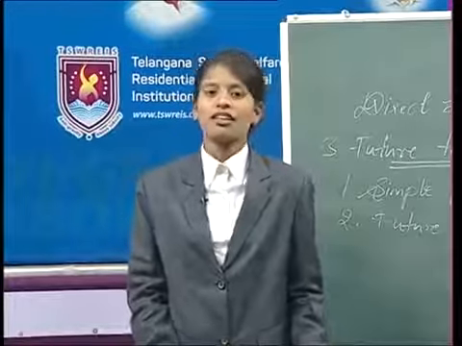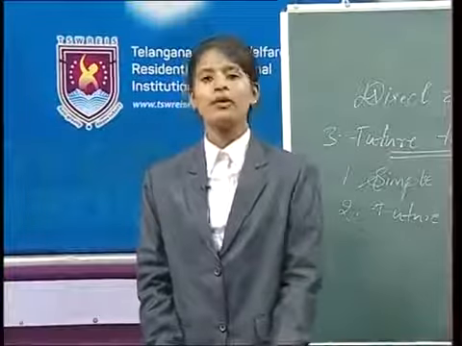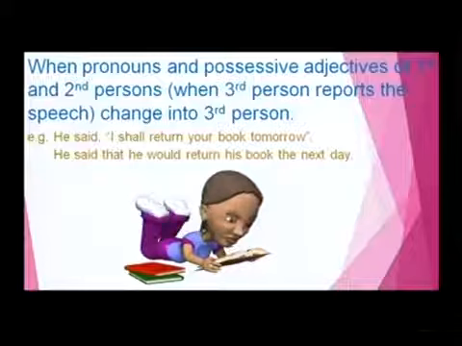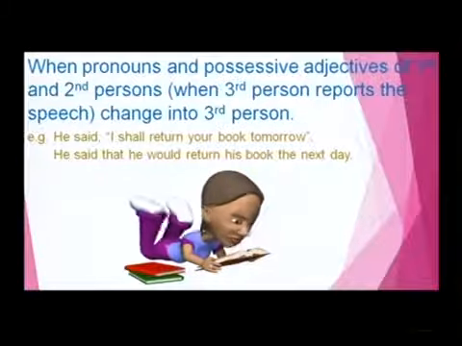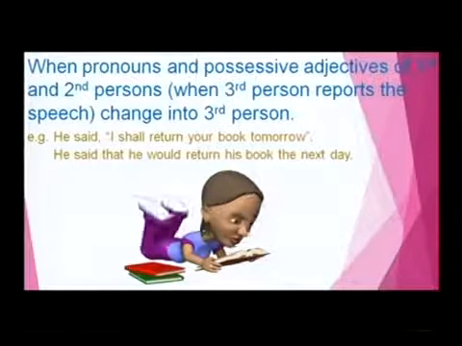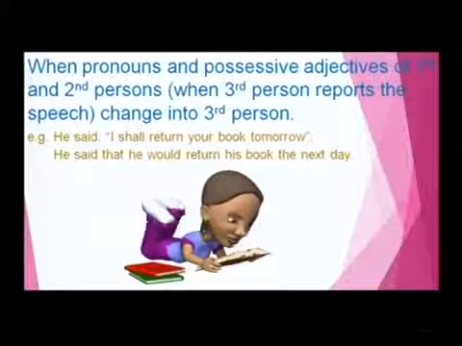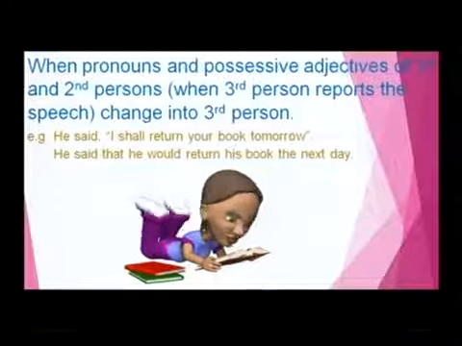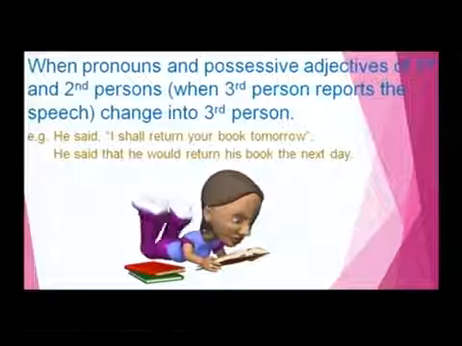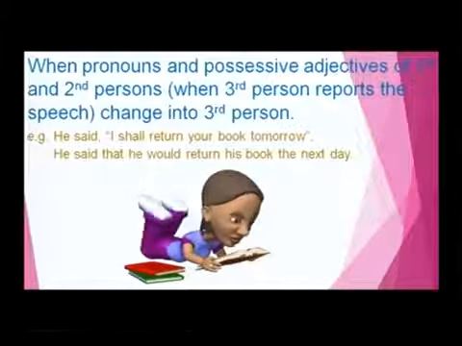Clear, my dear friends? Then let us see another exceptional case, that is when pronouns and possessive adjectives of first and second persons change into the third person. We are all speaking about the third person. See the example. He said, "I shall return your book tomorrow." He said that he would return his book the next day. Here the usage of "would" is more appropriate.